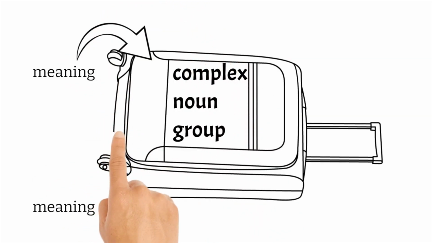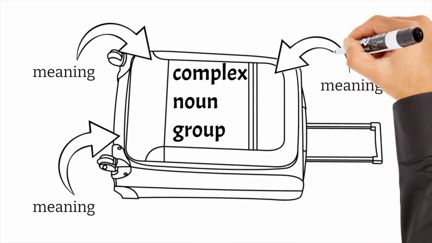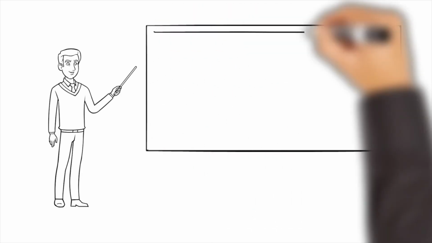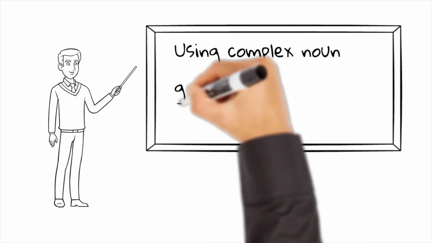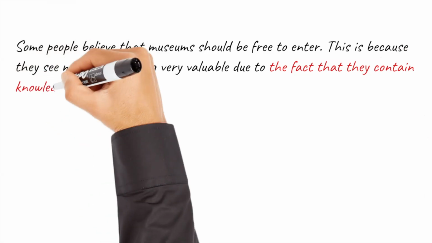Noun groups are also called nominal groups, and they are an important feature of academic writing. Complex noun groups will help you to achieve a Band 7 in writing. Since I cover noun groups in detail in the English Functional Grammar course, I won't talk about the structure of the noun groups here. Instead, let's look at our paragraph about museums and identify some complex noun groups.